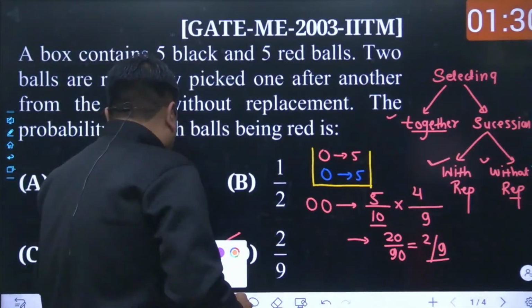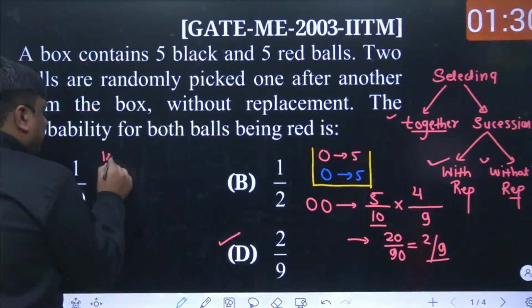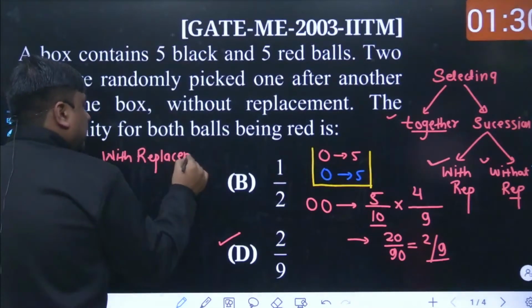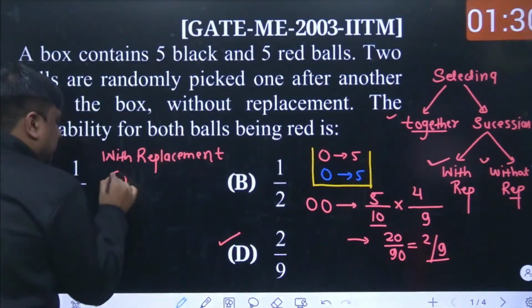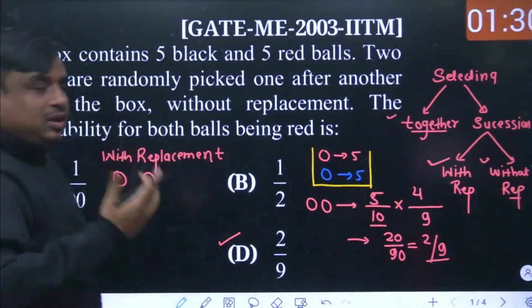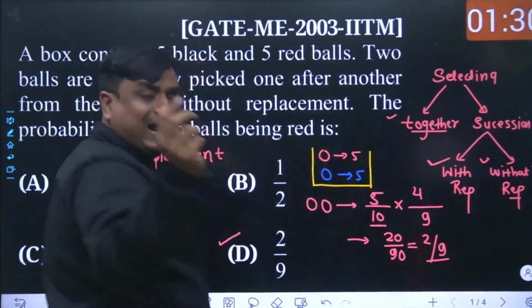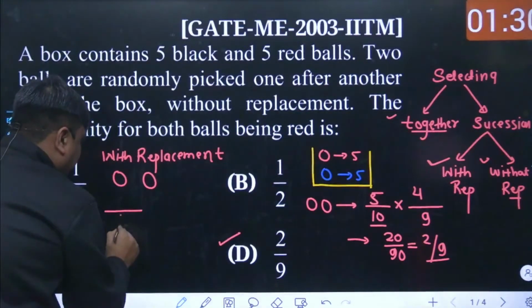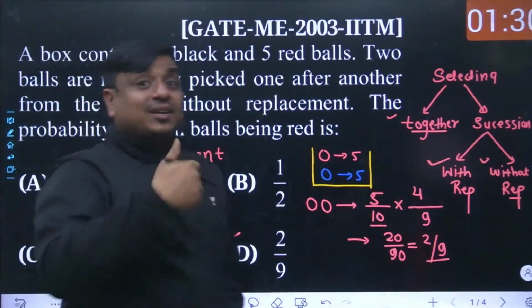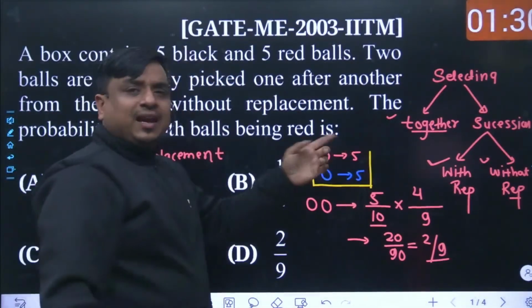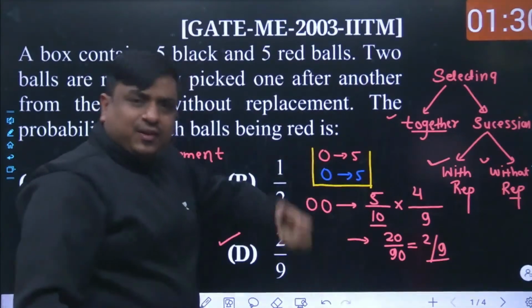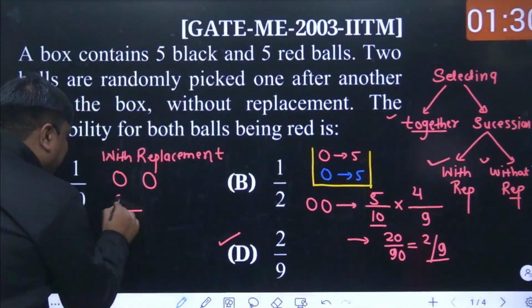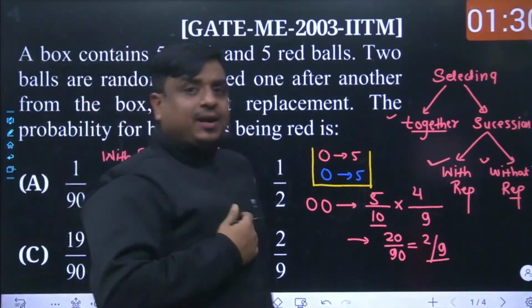So if we talk about that situation with replacement, may I know what is going to be the probability in that case? Again, I want 2 red balls. Let me focus on the first trial. I raised one ball out and I want that ball to be red. How many total items did we have within this box? The 10 items we had. And in how many different ways can I satisfy myself? Obviously, 5 different ways. Either I had taken the first ball, second, third, fourth or fifth. Any of those balls is a red ball. So there are 5 different ways I could have satisfied my requirement to be a red ball.